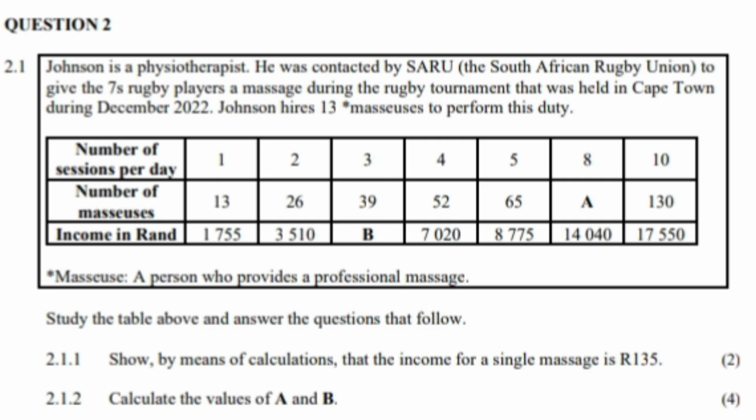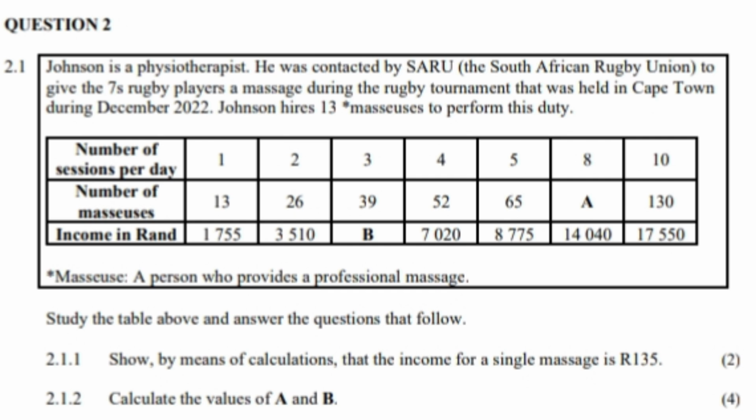So in today's video, we're going to be working with a past preparatory examination paper from Gauteng 2023, and we're going to be looking specifically at question 2.1, and this is how it goes. Johnson is a physiotherapist. He was contacted by the South African Rugby Union to give the 7 rugby players a massage during the rugby tournament that was held in Cape Town during December 2022.